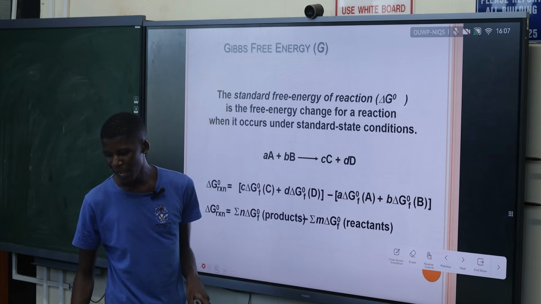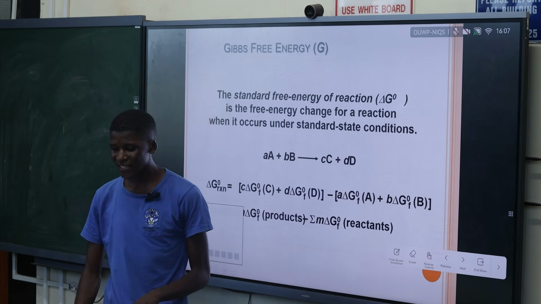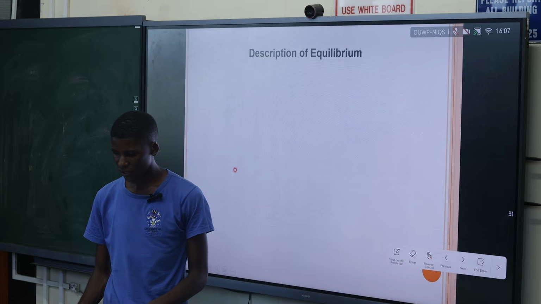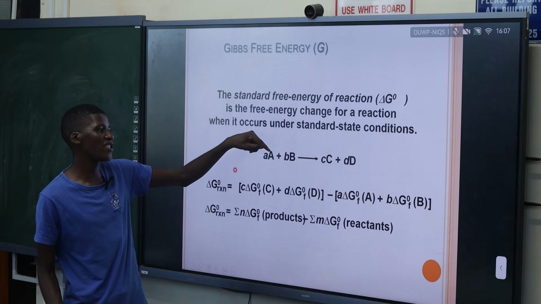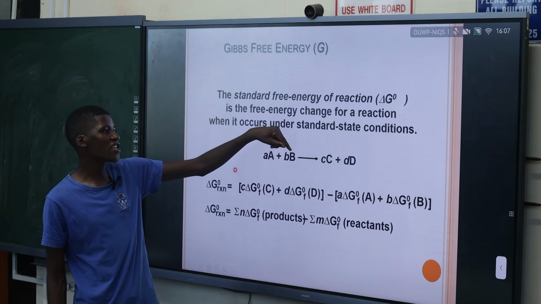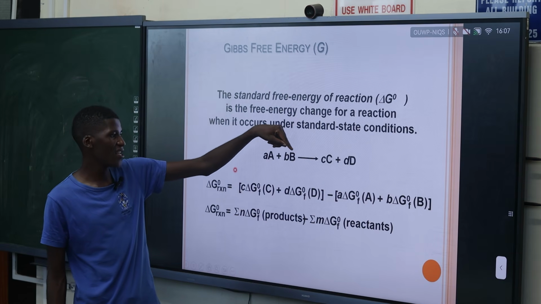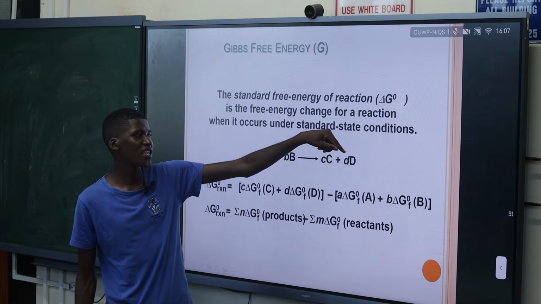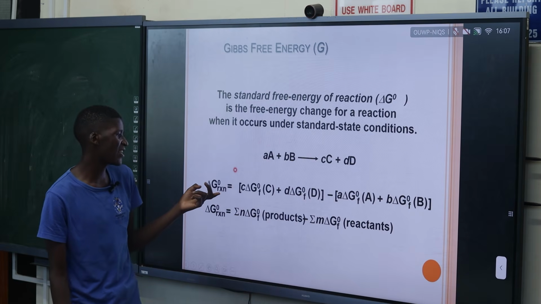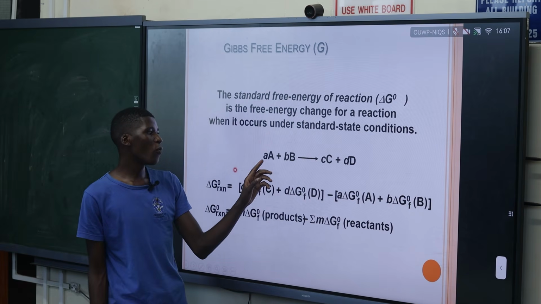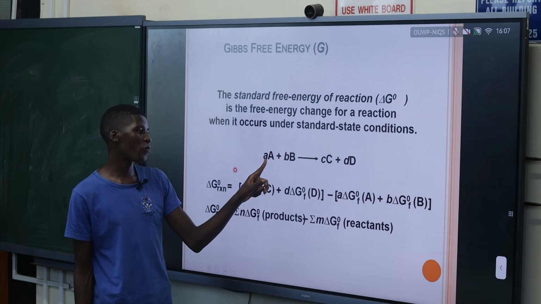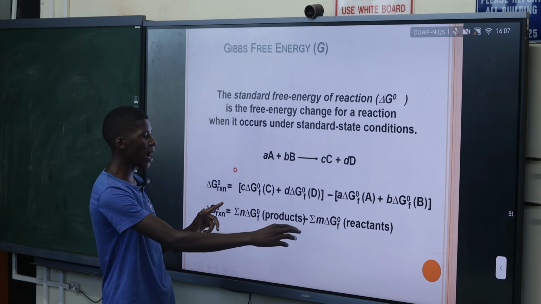All right, it's fine. But again, here the standard free energy. If we've got the Gibbs energy of the reactant A, the Gibbs energy of the reactant B, the Gibbs energy of C, the Gibbs energy of D, we can find the standard energy. How do we find it? We look at what the molar ratio of A is.